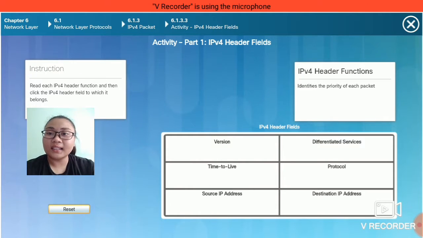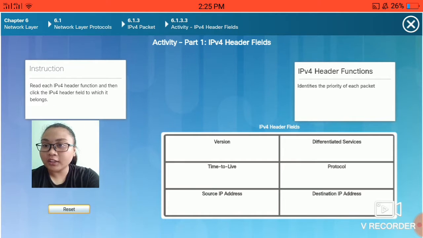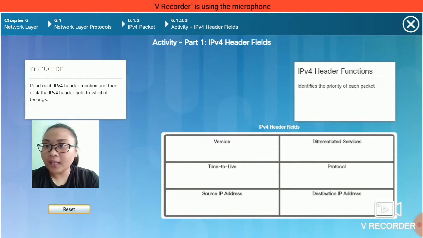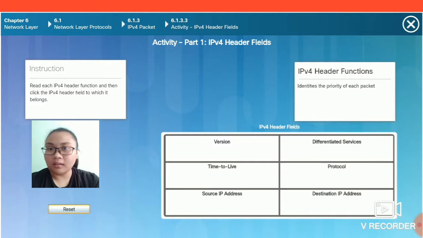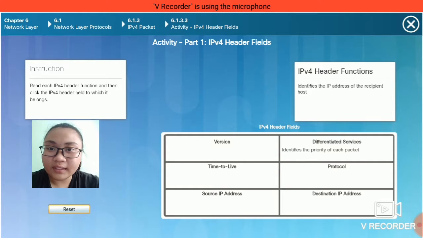This is the second activity in chapter 6, which is entitled IPv4 header fields. Instructions: read each IPv4 function and then click the IPv4 header field to which it belongs. The first one is identifies the priority of each packet. This is on differentiated services.